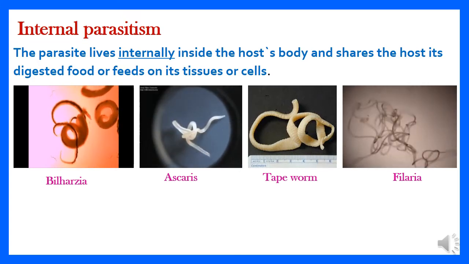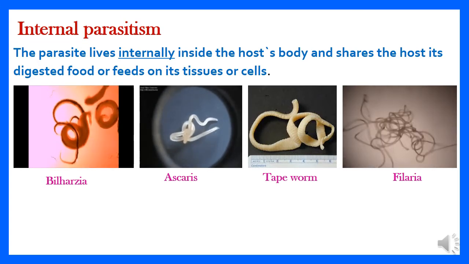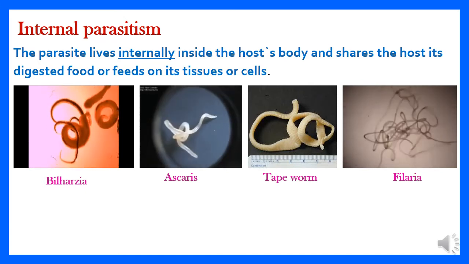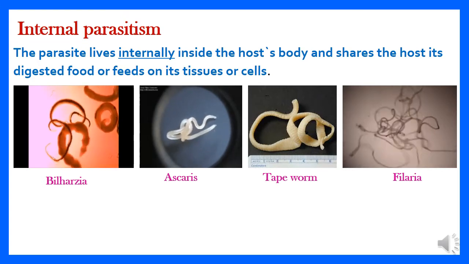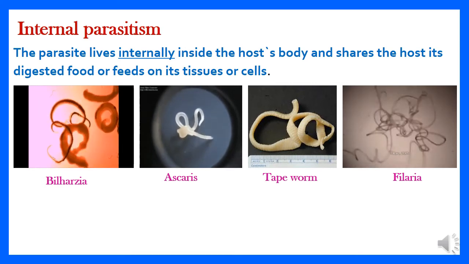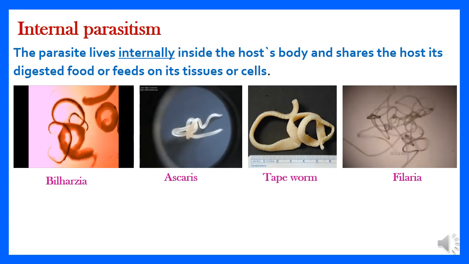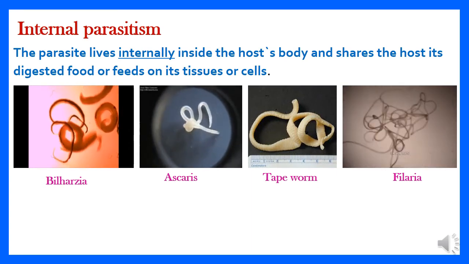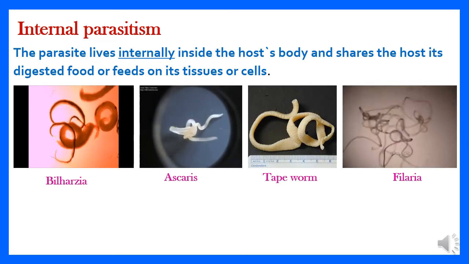In internal parasitism, it's a food relationship in which the parasite lives inside the host's body and shares with the host its digested food, and sometimes they feed on the tissues and the cells. It's like feeding on you from inside. It's terrible. So we have some examples of internal parasites like Bilharzia, Ascaris, tapeworm, and Filaria.